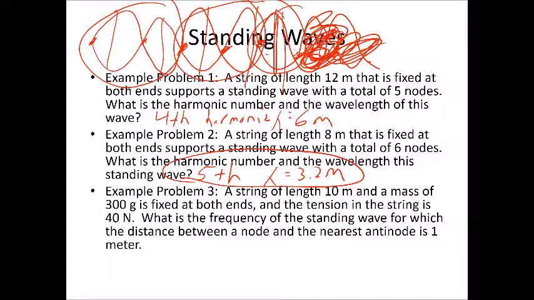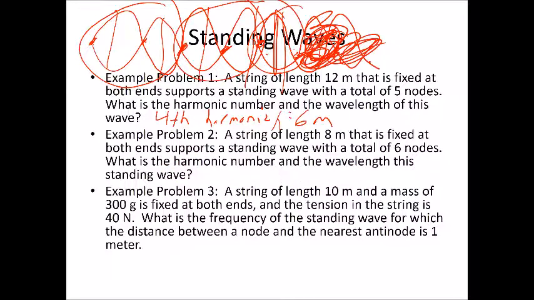All right, finally, let's look at example problem 3. A string of length 10 meters and a mass of 300 grams is fixed at both ends, and the tension in the string is 40 newtons. What is the frequency of the standing wave for which the distance between a node and the nearest antinode is 1 meter?